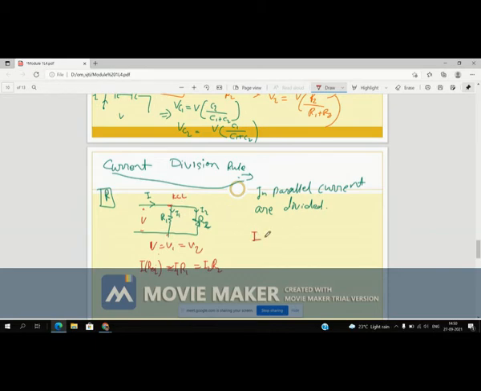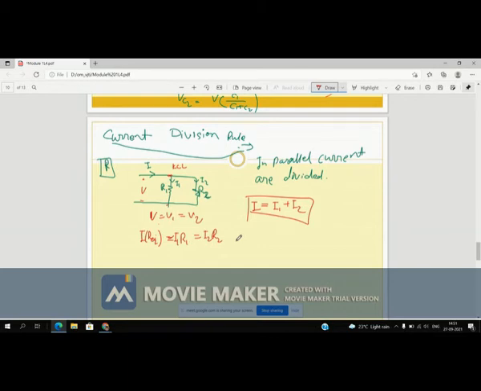What is the relation of I? I is equal to I1 plus I2, right? Entering current is equal to outgoing current. So this is one equation in terms of current, and in terms of voltage, you have this, right?